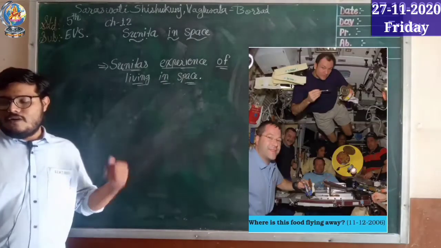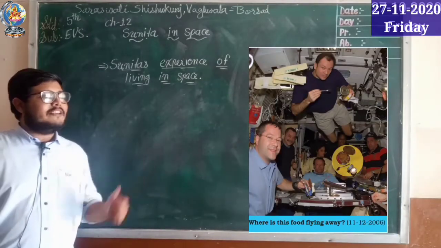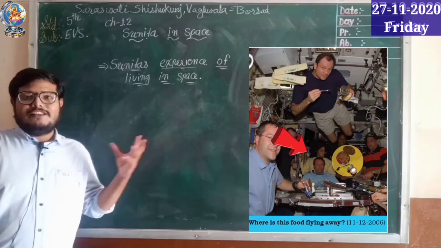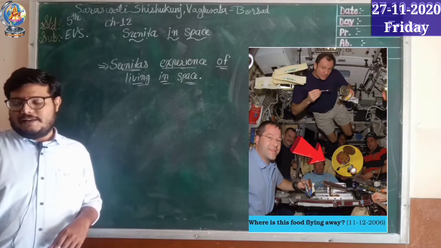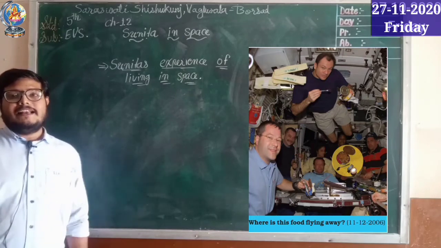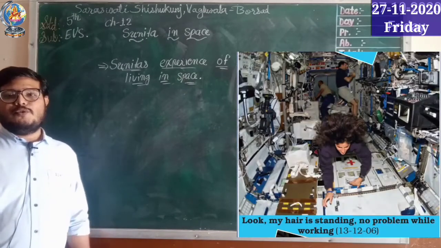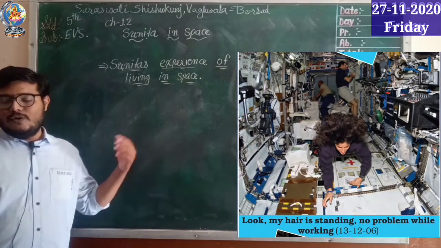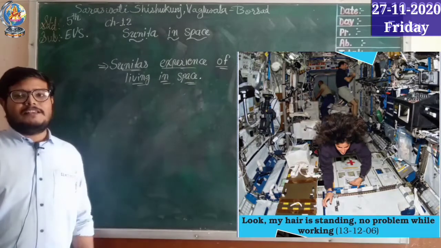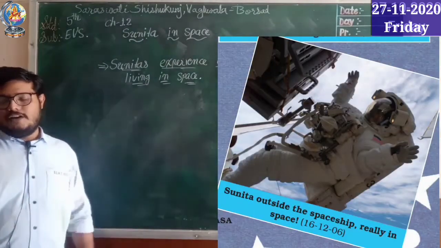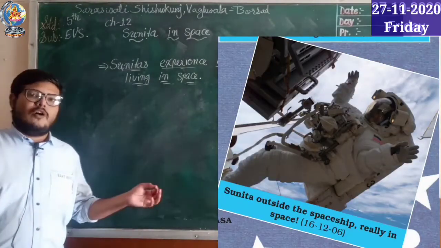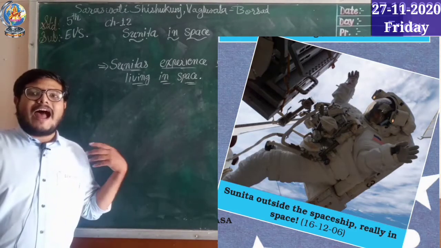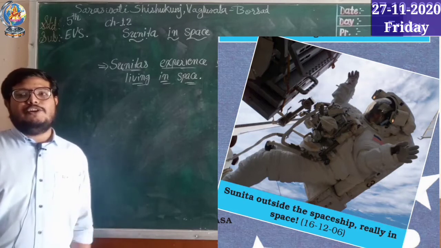In the third photo here you can see they are around the table, right? And they are eating, and the yellow dish is floating in the spaceship. The date was 11th December. In the next photograph, Sunita Williams is floating inside the spaceship. The fourth photograph is when Sunita Williams made a record of spacewalk, right? With a space suit, she walked outside in space and she created a new record.